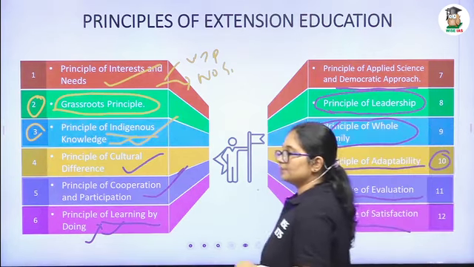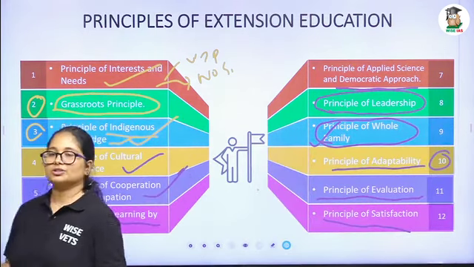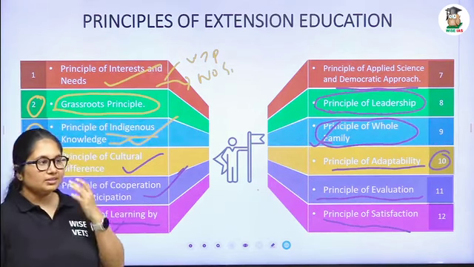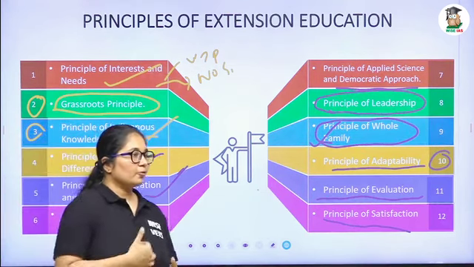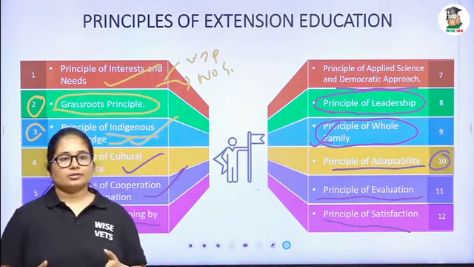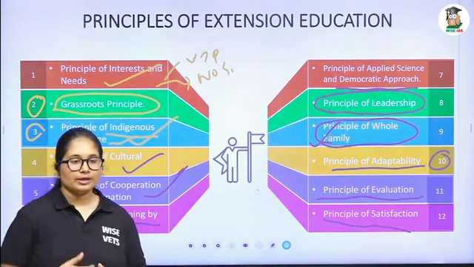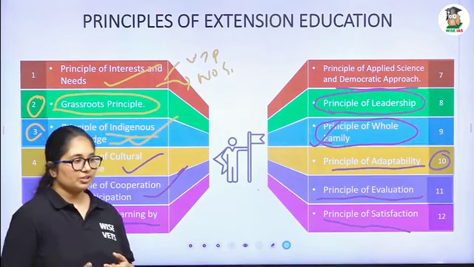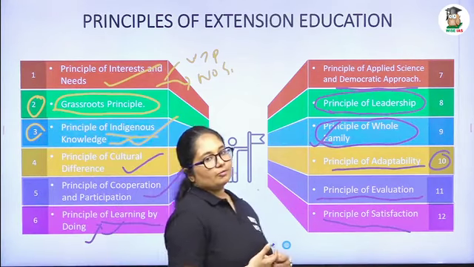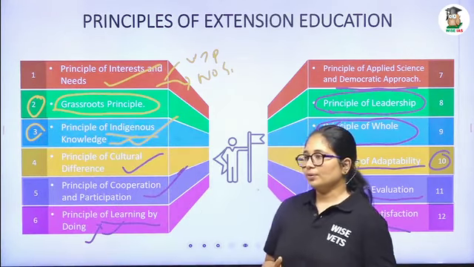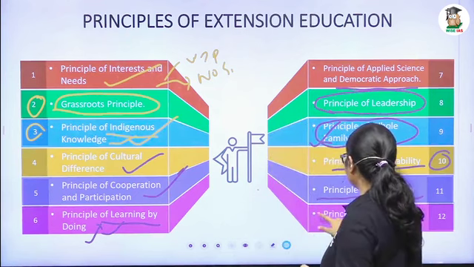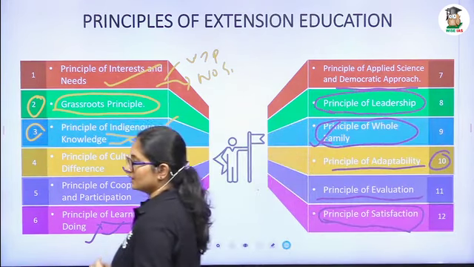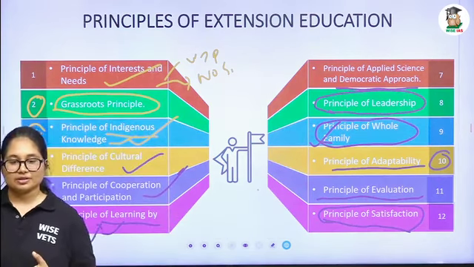Then the 12th one is the principle of satisfaction. After the end of all the extension work, what we need is satisfaction from the farmer's side. He started his extension journey for improving production. But after that, we have to make sure that by adopting our new technology, he has improved the production potential of the particular farm or farmer. So in satisfaction, we have to make sure that the objective of the farmer is met, and the interest and need of the farmer is met or not.